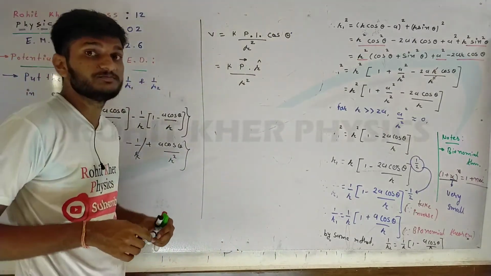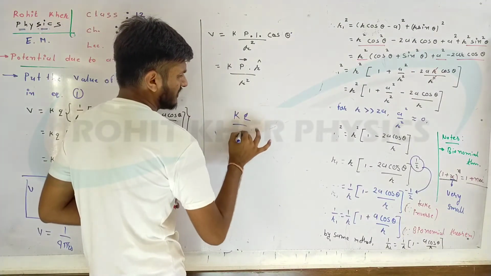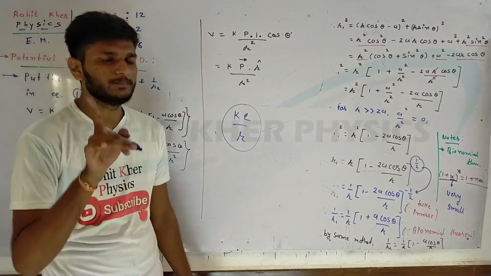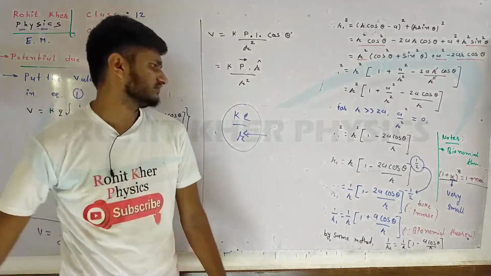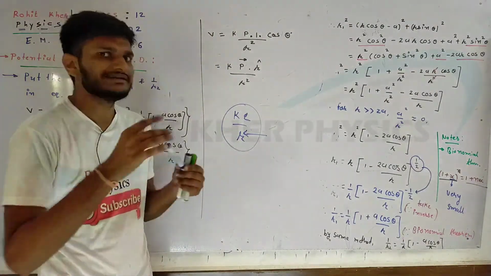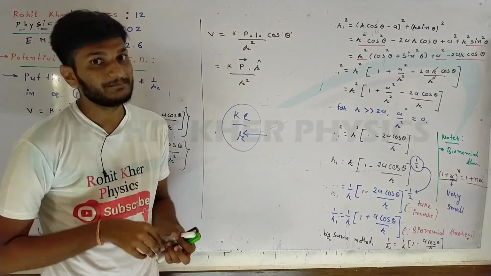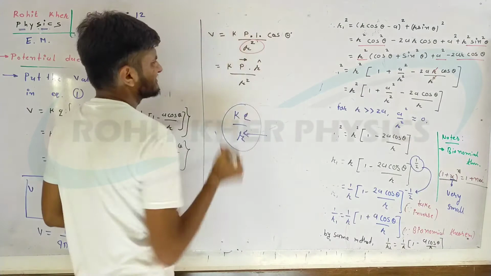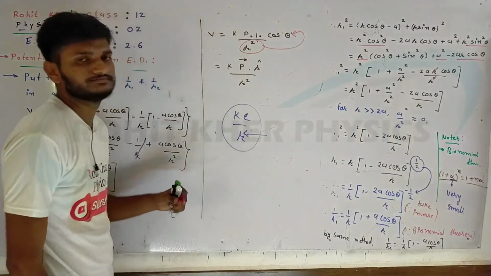Remember the equation of potential due to a point charge: that one is kq upon r. This equation shows that the potential due to a point charge only depends on the position r, or we can say distance r, because here it is not a vector, it is just a distance r. But here it depends not only on distance r, but one more thing is angle theta.